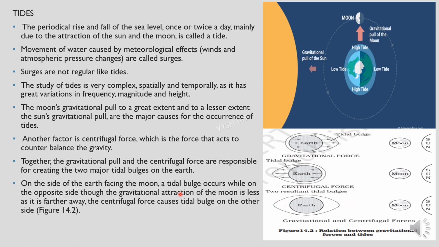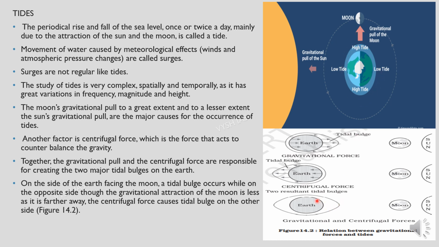So on the side of the earth facing the moon, a tidal bulge occurs, while on the opposite side, the gravitational attraction of the moon is less, as it is farther away, and the centrifugal force causes a tidal bulge on the other side. Over here it is not as pronounced as it is showing in this picture. It is like the shape of an eye. Here also it is something like that, but they are not showing us in that shape.